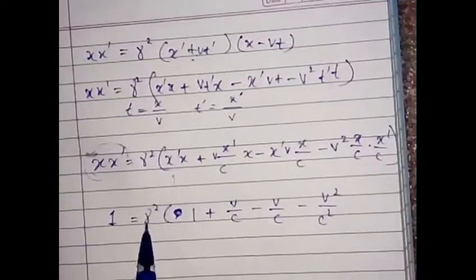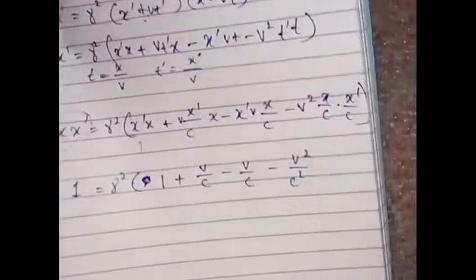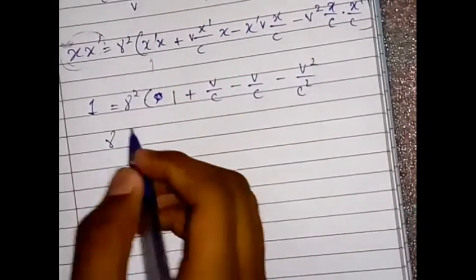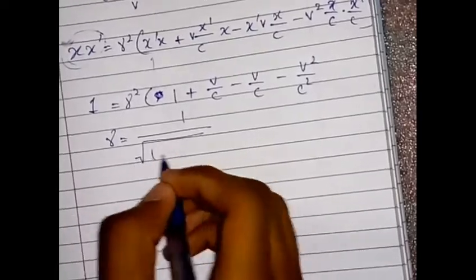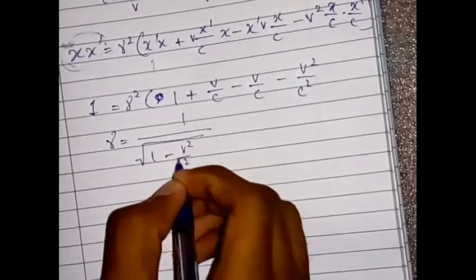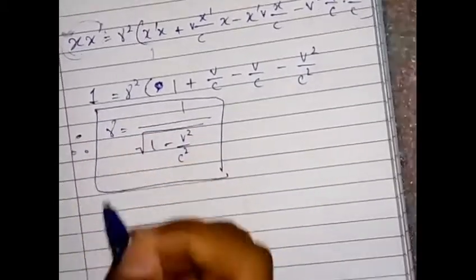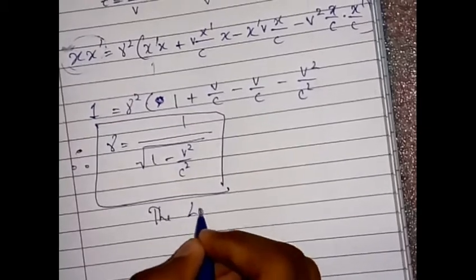And for making an equation for gamma, not gamma squared, just gamma, we will have our equation gamma equals 1 over under root 1 minus v square over c square. And this is known as the Lorentz transform.